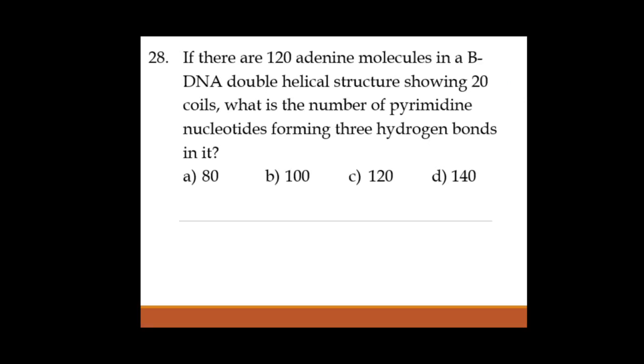So adenine is 120, so the total number of base pairs is 200. Okay, if adenine is 120, certainly thymine will be of the same amount, equal amount. Then out of 200 minus 120, you will get 80. So 80 will be the pyrimidine. Okay, this is according to Chargaff's rule. As we know, adenine is equal to thymine, cytosine is equal to guanine. Okay, so the correct answer is 80.